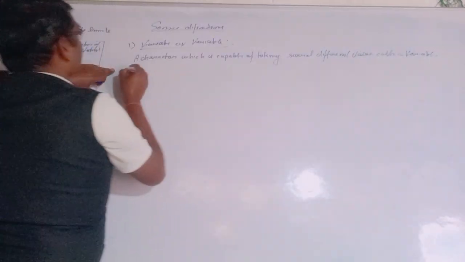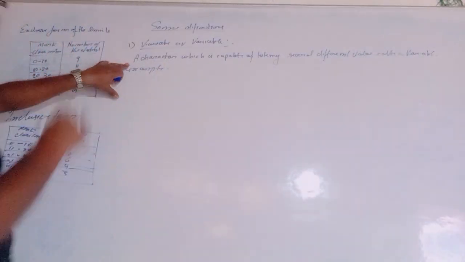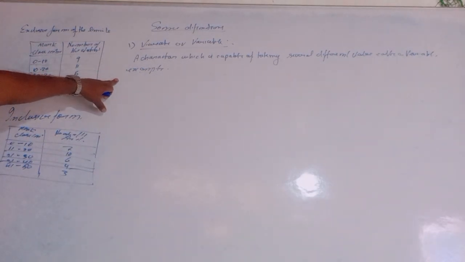For example, we will discuss here what a variate or variable is.